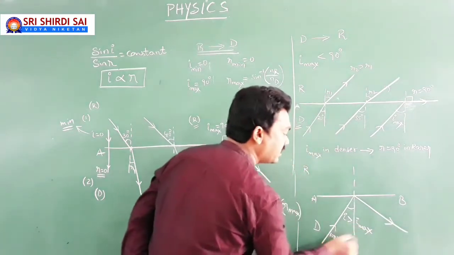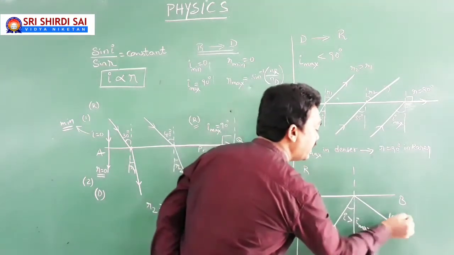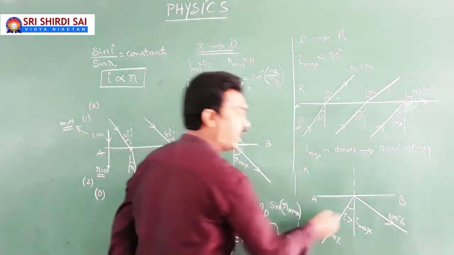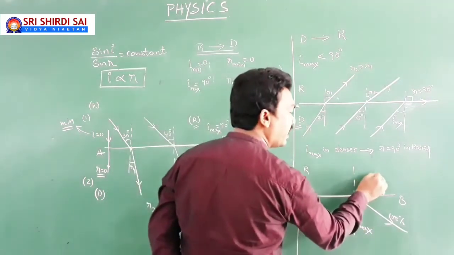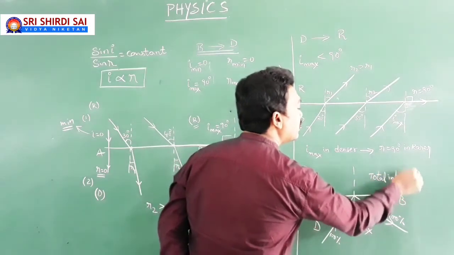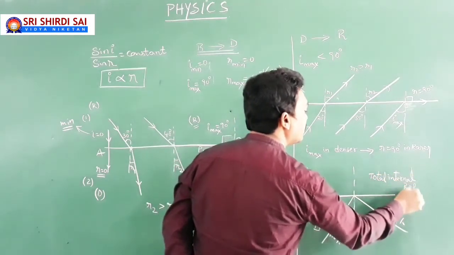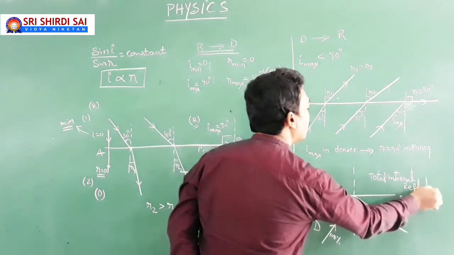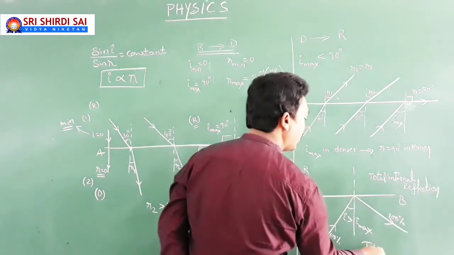Whatever the incident light, completely gets back into this same denser medium, and the phenomenon is defined as total internal reflection, which is TIR.